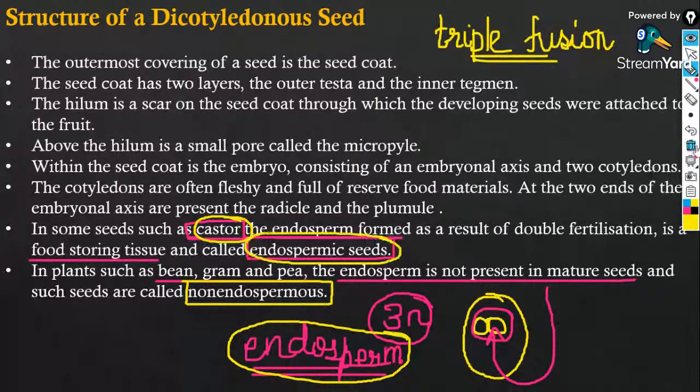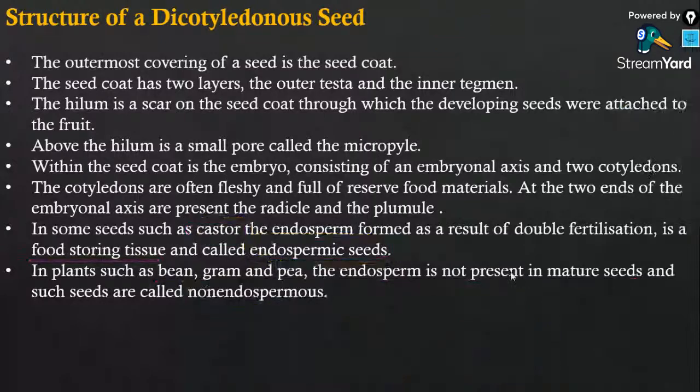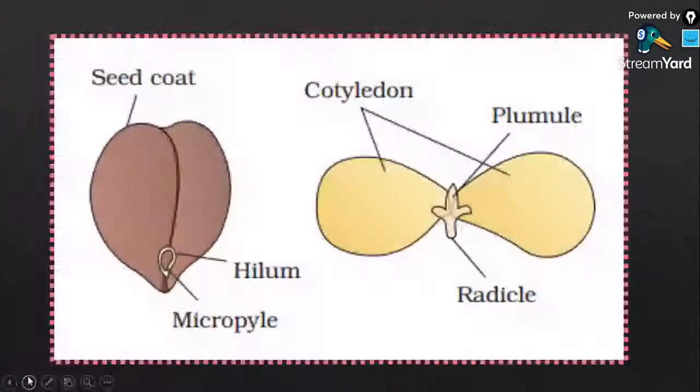Give me hearts on the screen if the structure of a dicot seed is absolutely clear for everybody. So guys, this is the hilum, a small scar, and there is a small opening which is the micropyle.